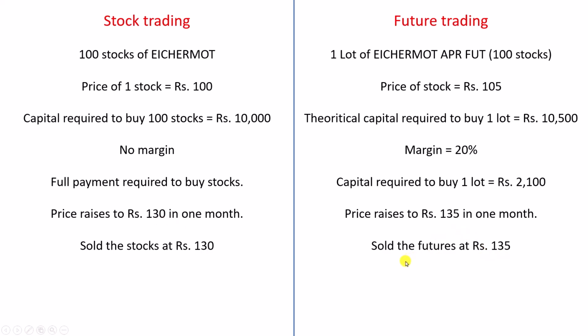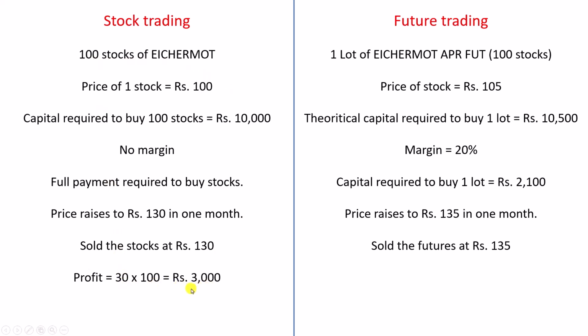Now let us calculate our profits. My profit is 30 into 100, which is 3,000 rupees. How is this 30? 130 is the current market price and 100 is the price at the time of buying, so the price has gone up by 30 rupees, multiplied by the number of stocks, is 3,000 rupees.